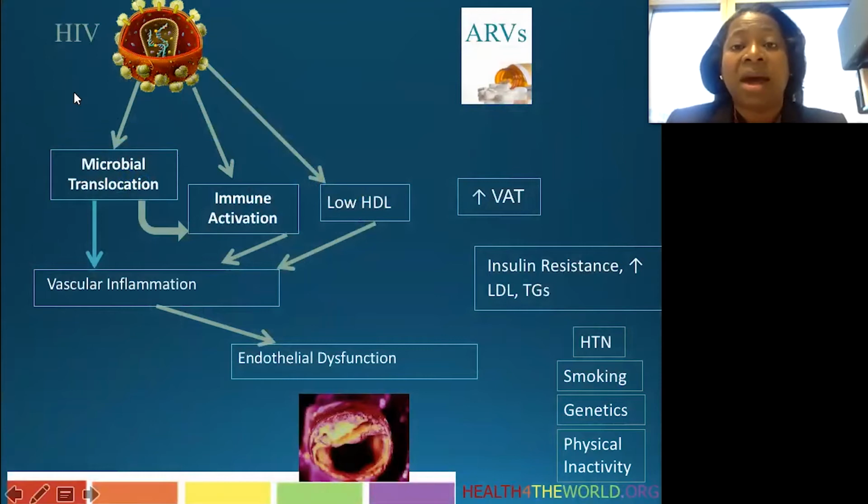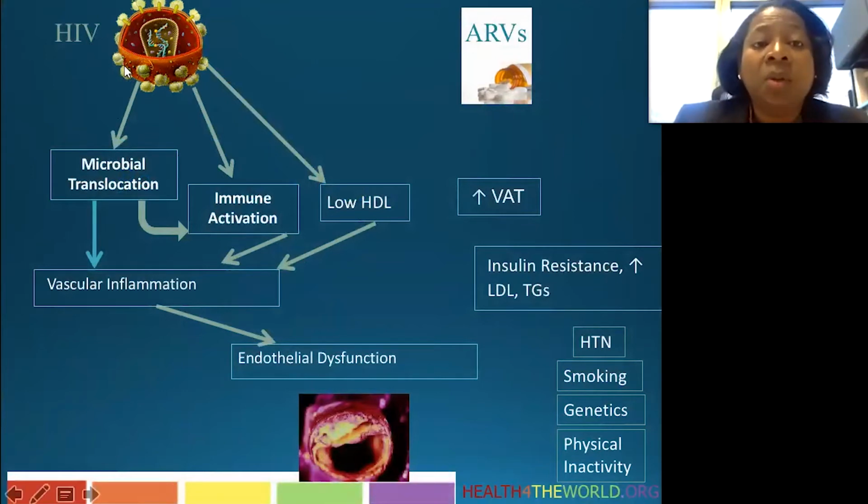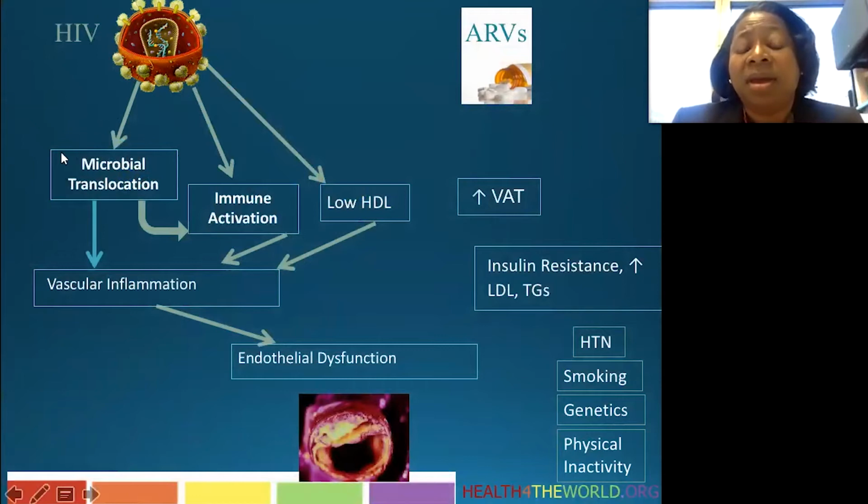So we've got someone with HIV infection, and we're trying to figure out what factors might contribute to increased cardiovascular risk in this patient. We know that the virus itself increases microbial translocation across the gut. And we know that microbial translocation has a large effect on immune activation. It also increases vascular inflammation directly.